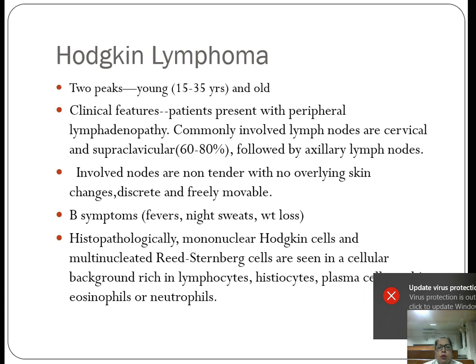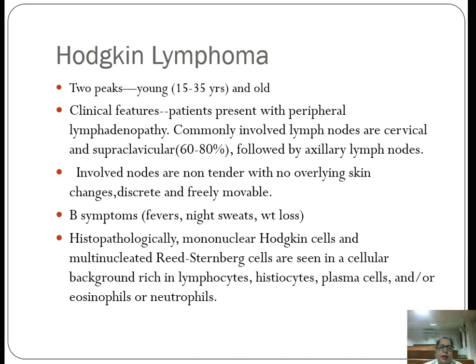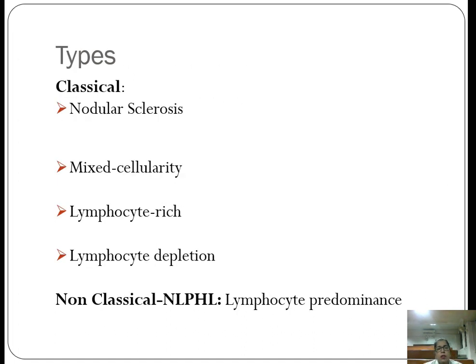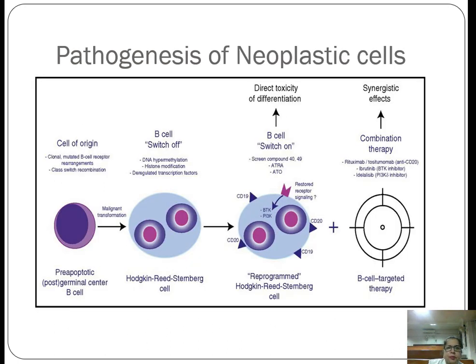On histopathology, mononuclear Hodgkin cells and multinucleated Reed-Sternberg cells are seen in a cellular background rich in lymphocytes, histiocytes, plasma cells and or eosinophils and neutrophils. So classically, Hodgkin lymphomas are diagnosed on the basis of RS cells. There are two types, classical and non-classical. Classical is again of four subtypes: nodular sclerosis, mixed cellularity, lymphocyte rich and lymphocyte depletion. And non-classical is the lymphocyte predominant Hodgkin lymphoma.